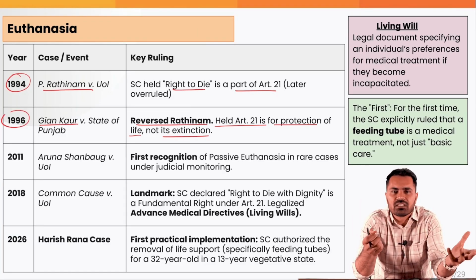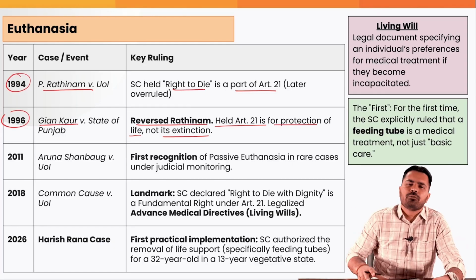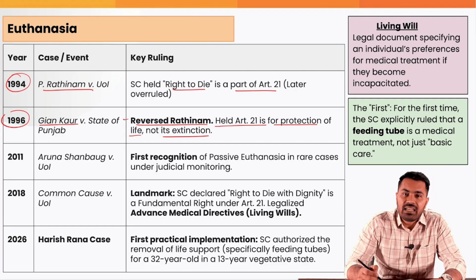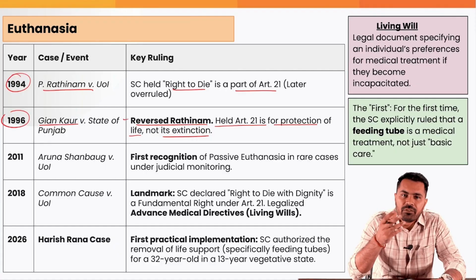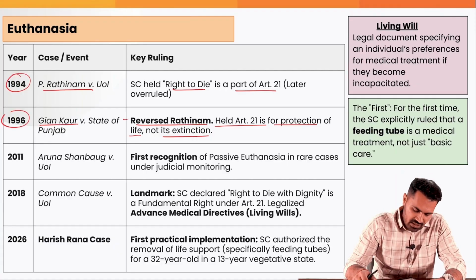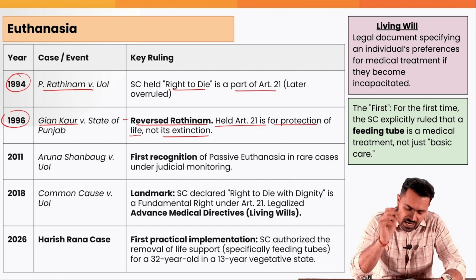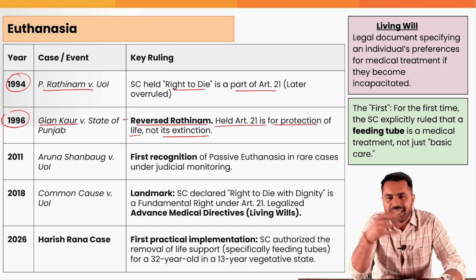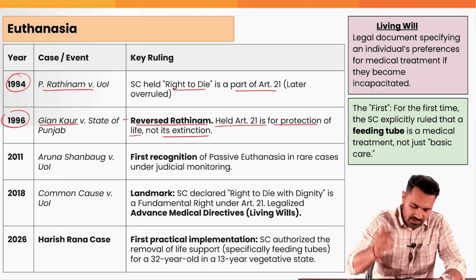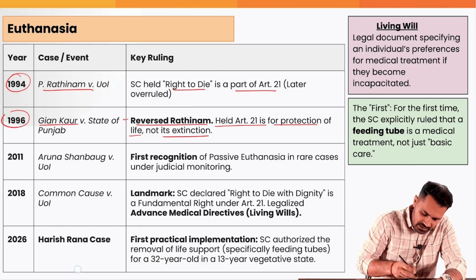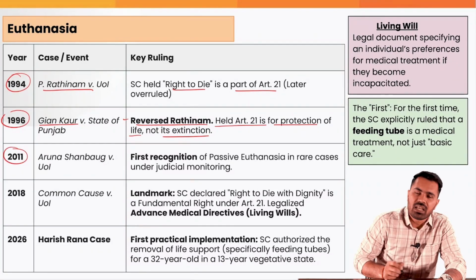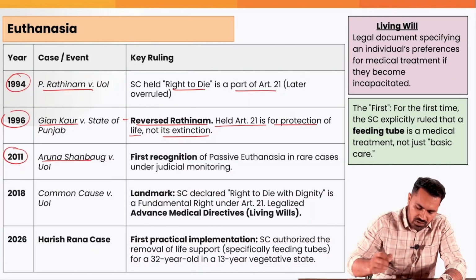It is not for extinction, or you can say removing the life of somebody. Fine.